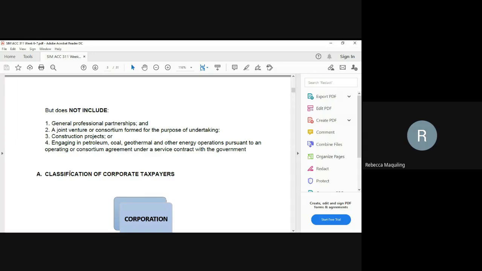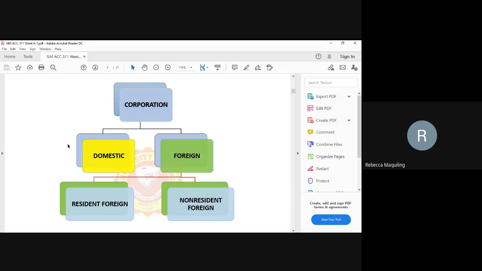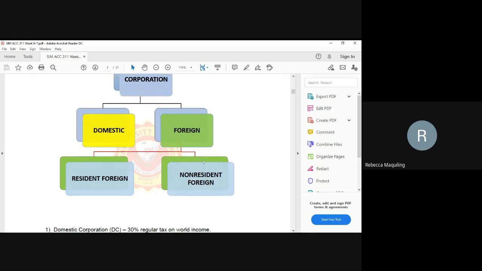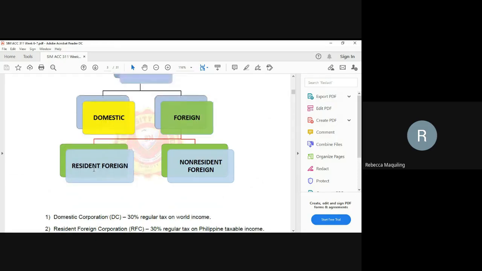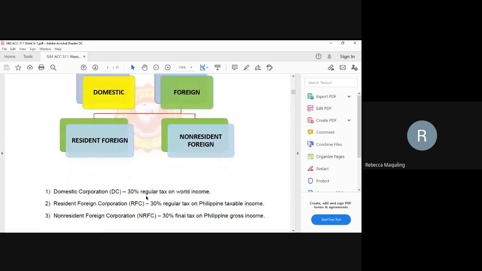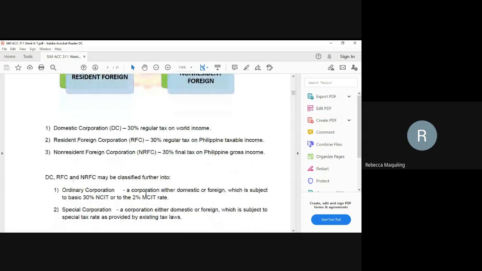Okay, next. These are the classification of corporate taxpayers. So I discussed this in the definition of terms. So we have domestic and the foreign corporation. So under foreign corporation, we have the resident foreign and the non-resident foreign. So it's very important that you know how to classify, like the individual taxpayers, because they have different tax rates, okay, and they have different treatment under taxation law.